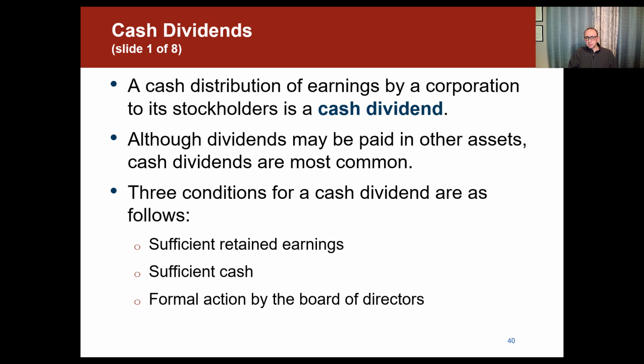The first thing is sufficient retained earnings. The company should have enough retained earnings because remember, whenever we are declaring dividends, this is coming from the retained earnings. Then there should also be sufficient cash. So we need to have enough cash, we have to have enough retained earnings balance, and then we need to get a formal action by the board of directors. In other words, there's a formal approval by the board of directors of the company.